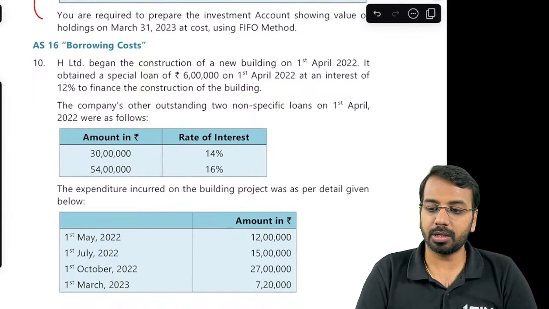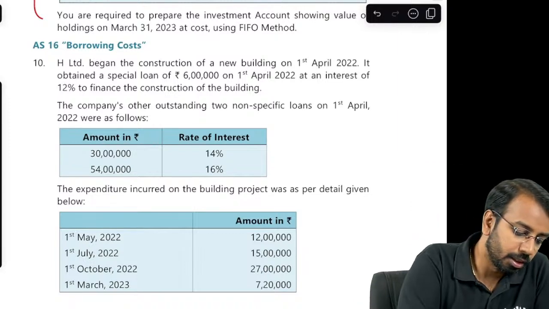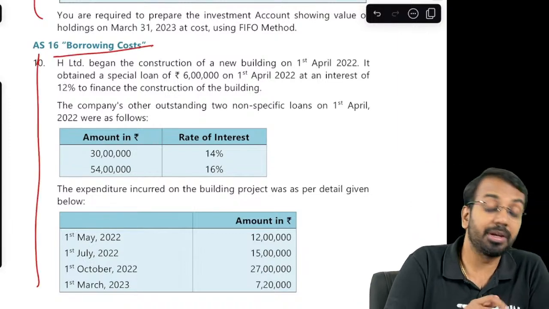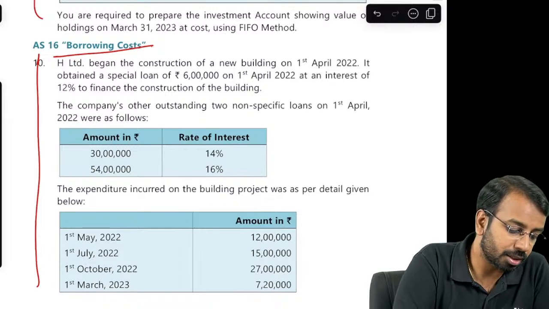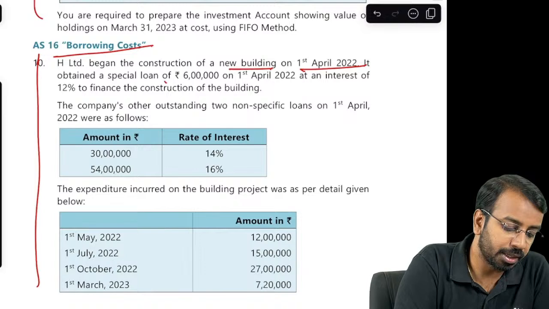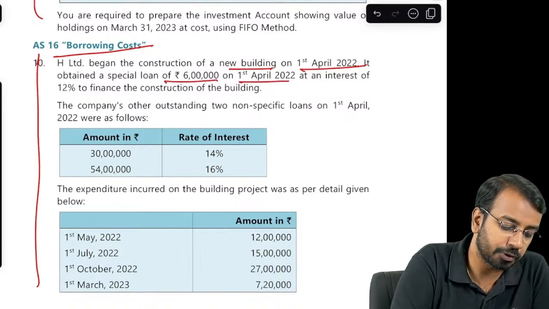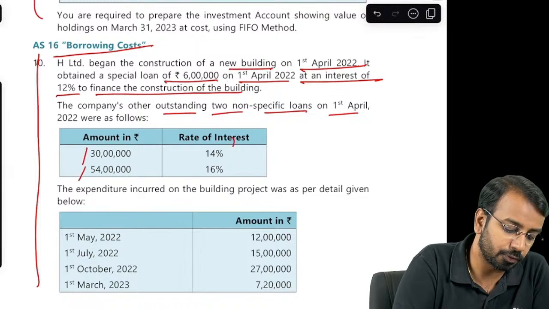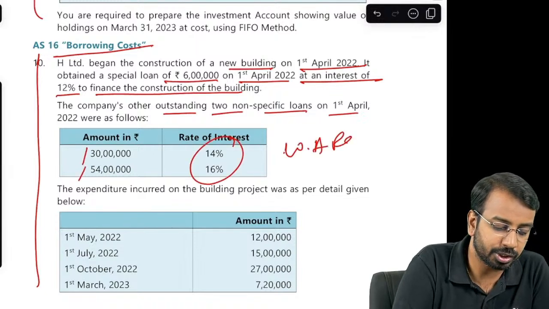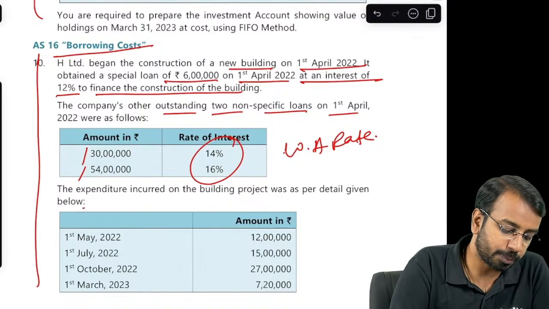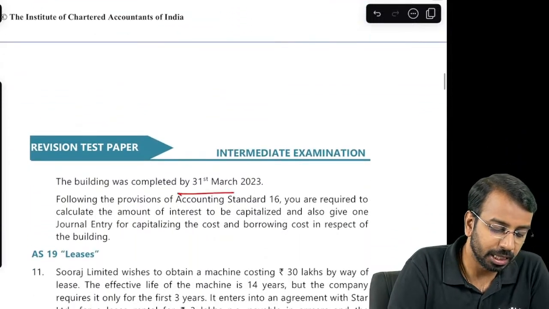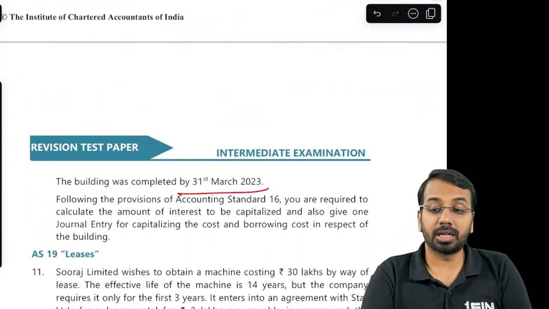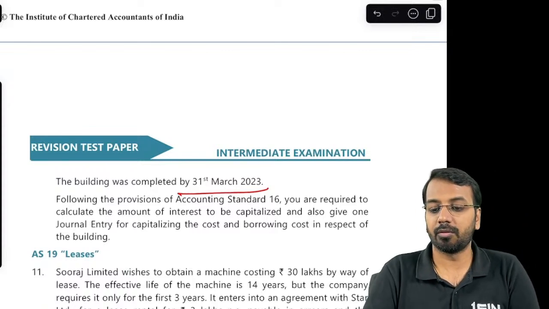Then again on borrowing cost. Standard question. These type of questions have been repeated again and again. H Limited began the construction of a new building on 1st of April. It obtained a special loan of 6 lakhs on 1st of April at the interest of 12% to finance the construction. The company's other outstanding two non-specific loans on 1st of April are 30 lakhs and 54 lakhs. So for this you will calculate the weighted average rate. Expenditure incurred were as follows: 12 lakhs, 15 lakhs, 27 lakhs, 7 lakhs 20,000. Building was completed on 31st of March. You are required to give the accounting treatment for the above, right?